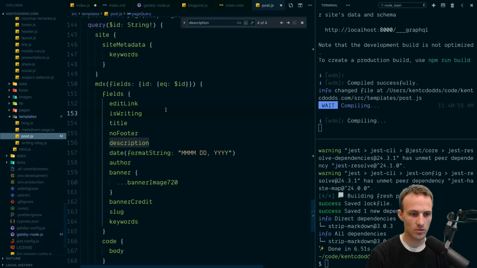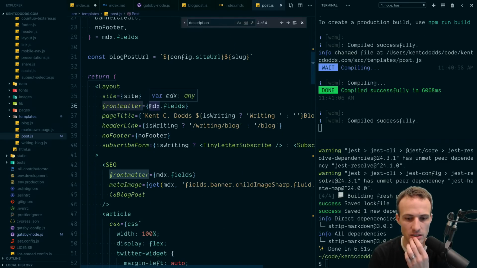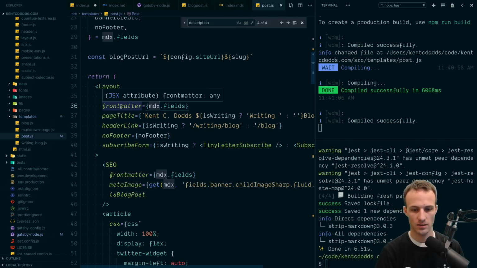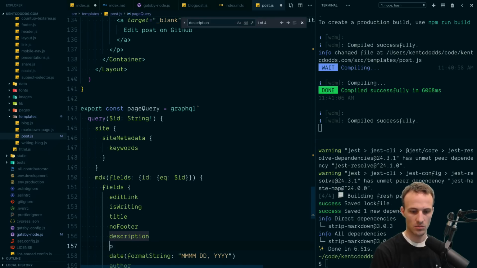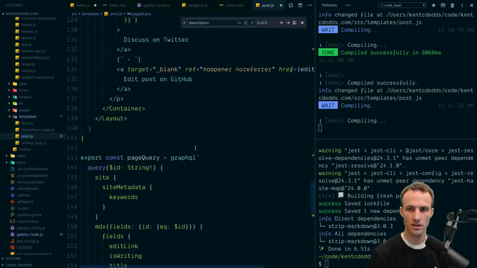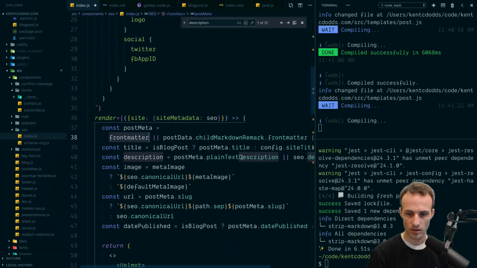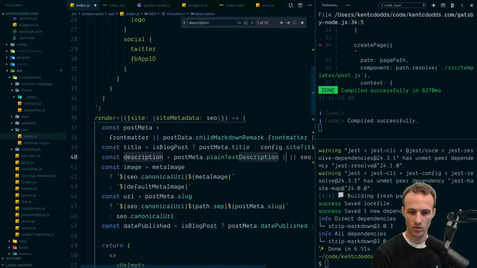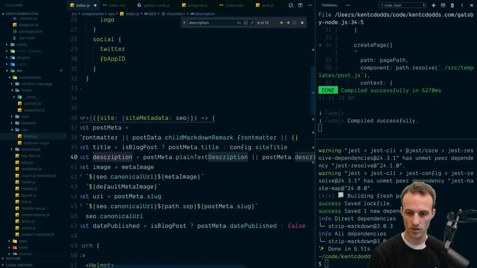Okay, so I think what we want to do, here we go, we're passing our fields. We pass that, okay, MDX fields, we want plain, or I can't remember, here we go, plain text description. That will come in on the MDX fields, and then in here, plain text description or post meta description or that description.